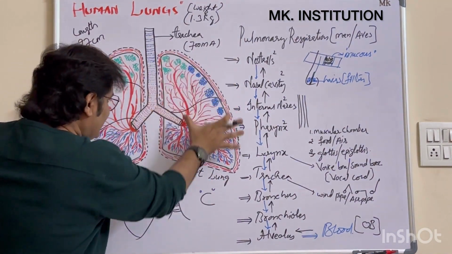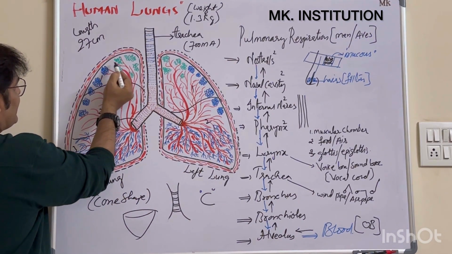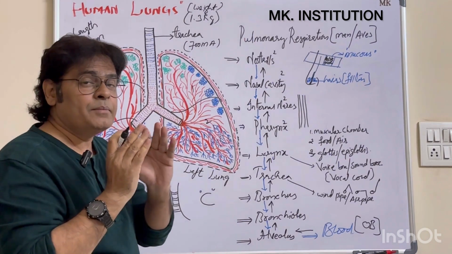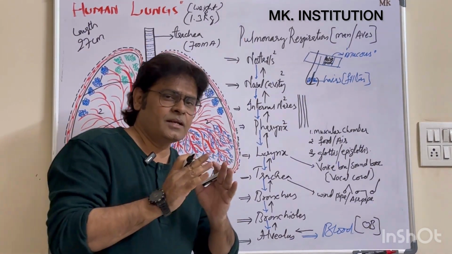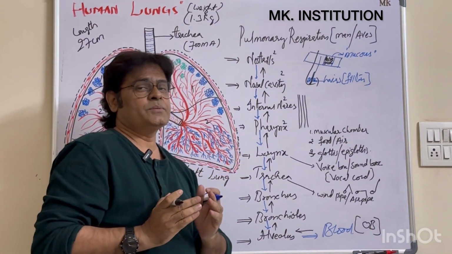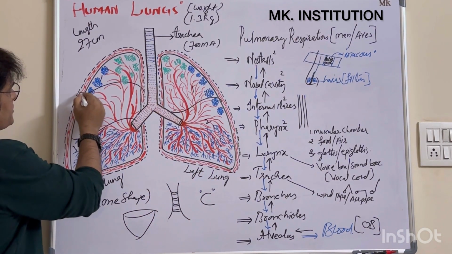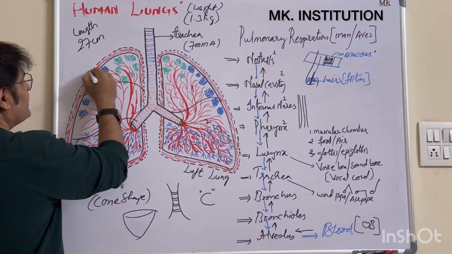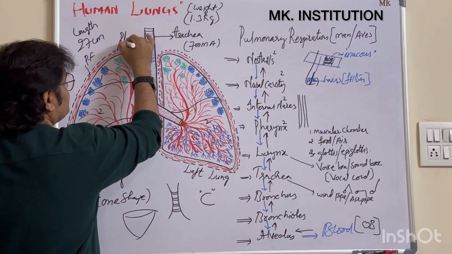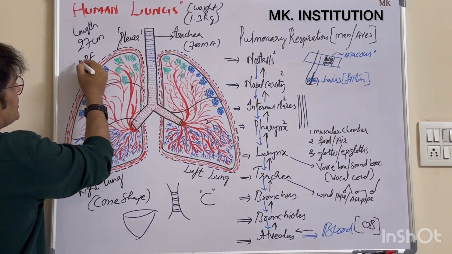Clear? And these lungs are completely enclosed by a double layer. Can you see these black points here? Lungs are enclosed by a double layer membrane called the pleura membrane. What are they called? Pleura membrane. And inside the pleura membrane you can find a fluid. A liquid is present between the two membranes. This is called pleura fluid. The double layer pleura membrane contains a fluid which is called pleura fluid.